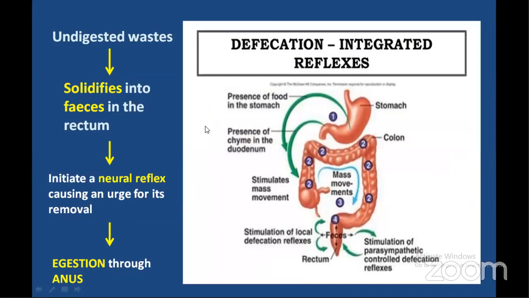How is this defecation process taking place? The undigested waste present in the large intestine gets solidified after reaching the rectum. Once solidification takes place, the wall of the rectum distends. Whenever the wall of the rectum distends, the sensory receptors present in the wall of the rectum initiate a neural reflex, or send information to the brain where neural reflexes are caused, and finally the valves or sphincters of the anus will open, and the material will be expelled out through the anus.